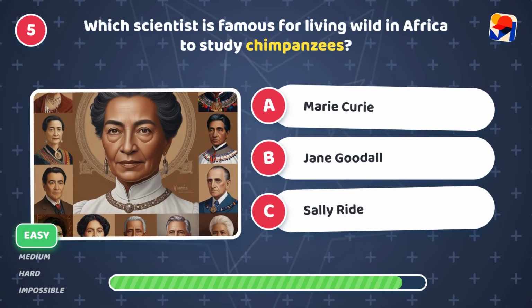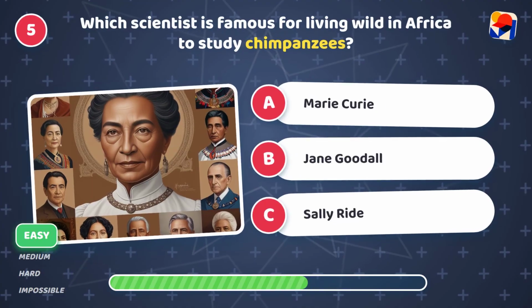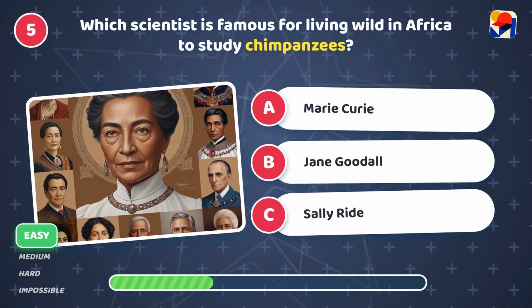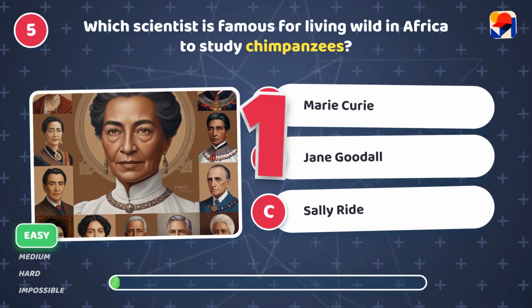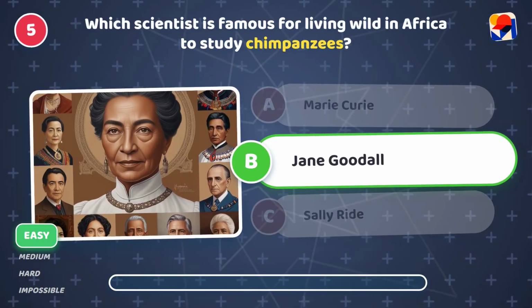Which scientist is famous for living wild in Africa to study chimpanzees? Is it A, Marie Curie, B, Jane Goodall, or C, Sally Ride? It's B, Jane Goodall. She lived with wild chimpanzees.